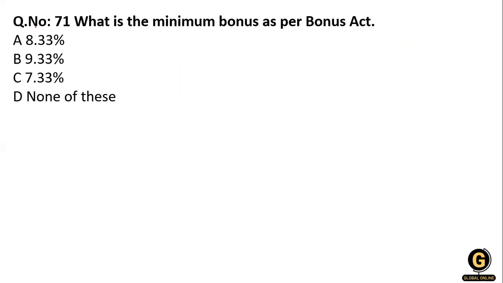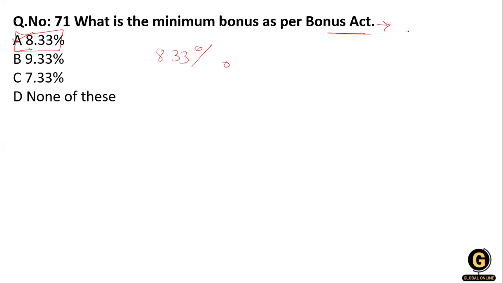Now next one: what is the minimum bonus as per the Bonus Act? This is a factual question. 8.33, 9.33, 7.33. The minimum bonus as per the Bonus Act is option A, 8.33%. Clear? So what is the Bonus Act?